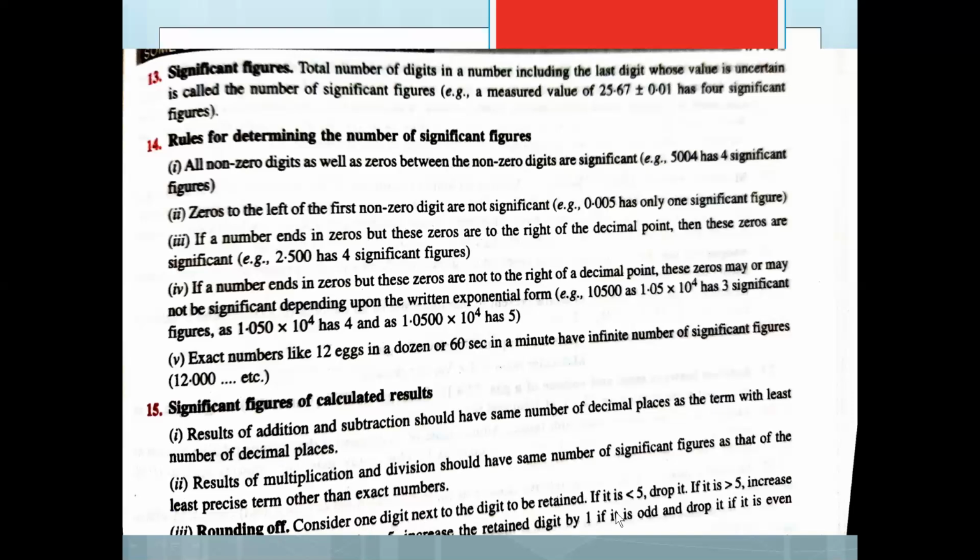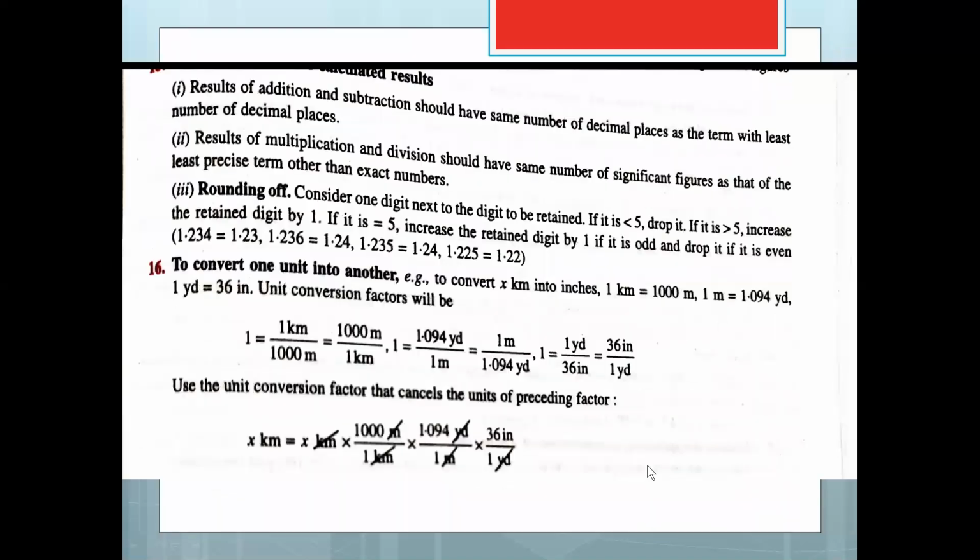Rounding off. If the digit to be removed is less than 5, then you round it off and the number remains the same. If it is greater than 5, then the preceding digit will increase by 1. If it is equal to 5, then you will look at the preceding digit. If it is odd, it will increase by 1, and if it is an even number, the number remains the same. I have discussed this in the video there. These are the rules of rounding off.